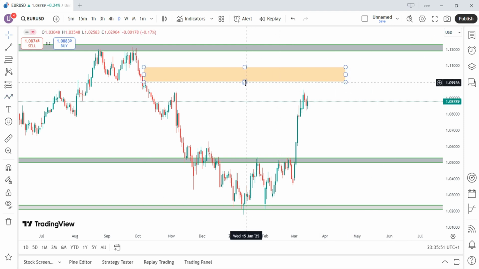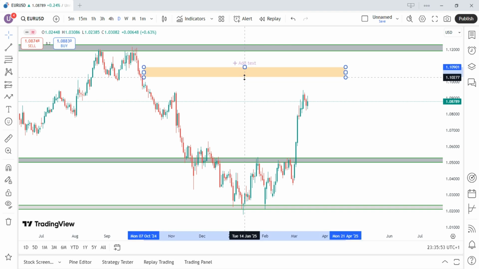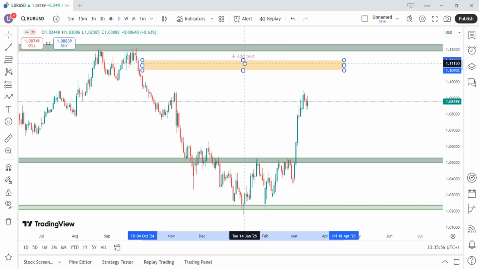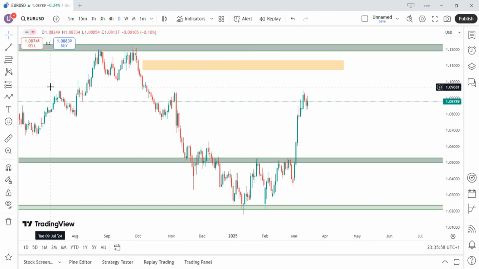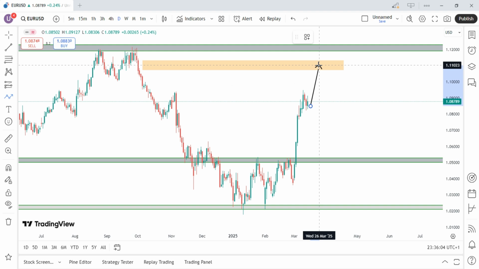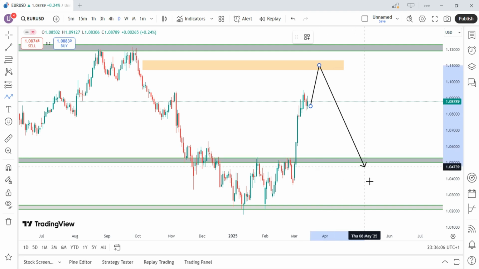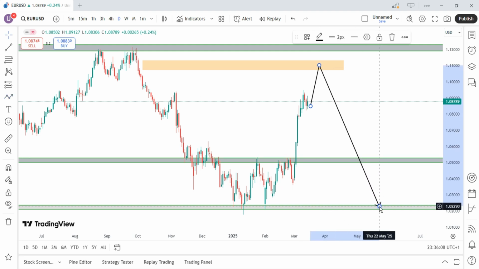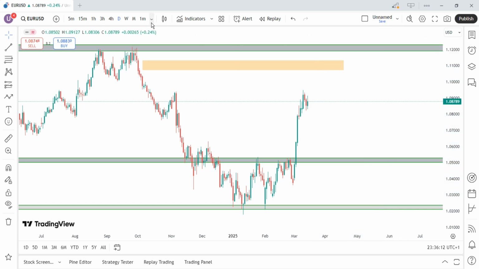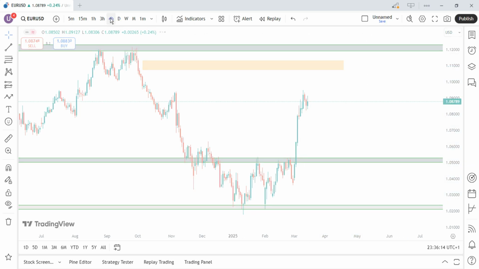Let me adjust this to this fair value gap on this daily time frame. So we're expecting this price to come up to this zone before we can start a massive sellout, because monthly time frame is bearish. So let's see what is happening on a 4 hour time frame.